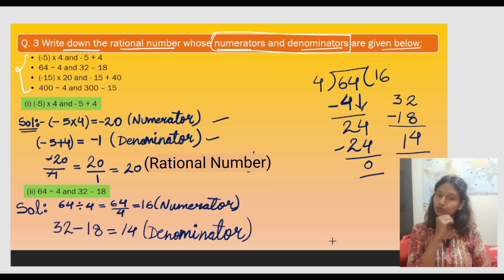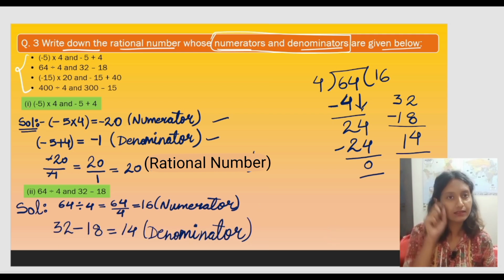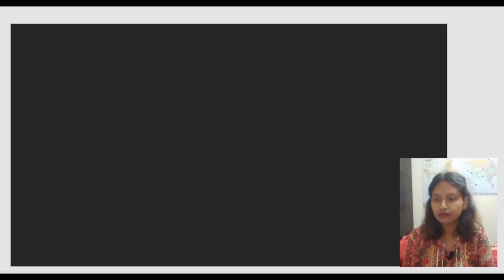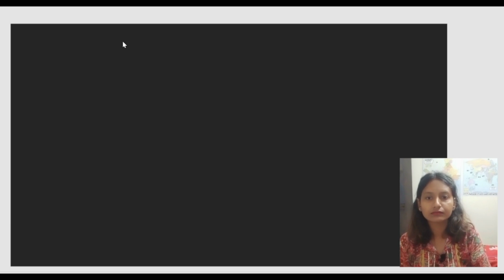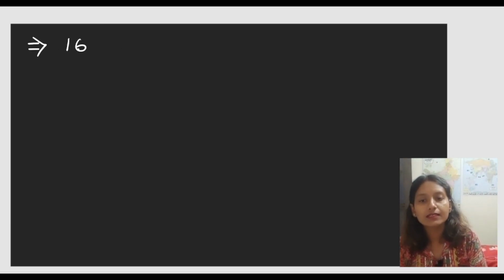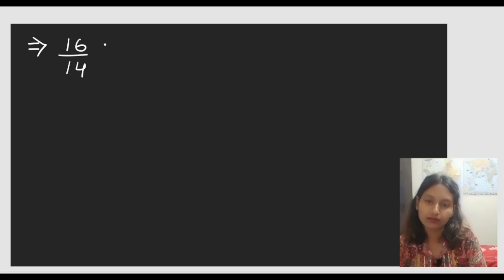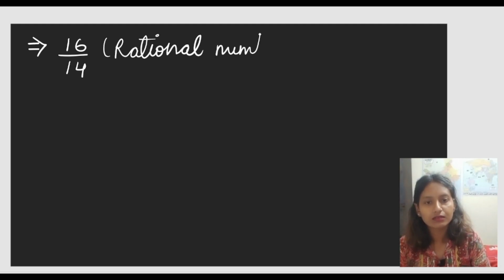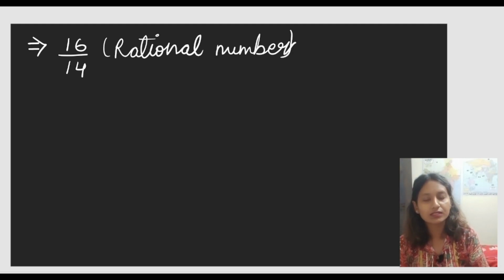Now, will you be able to form a rational number keeping 16 as a numerator and 14 as a denominator? Yes. So how will you write your answer now? The answer for this one would be 16 upon 14. That is the rational number which you formed using these.